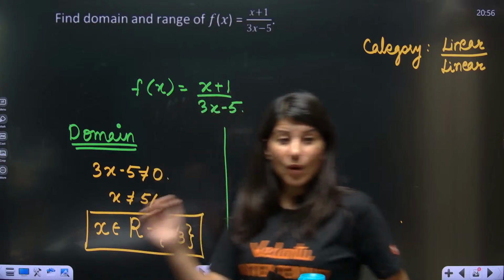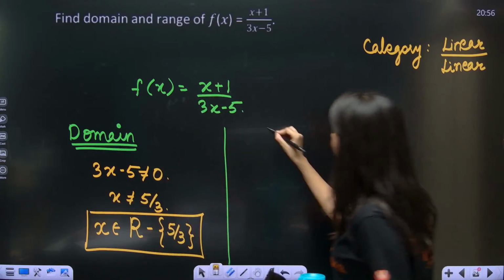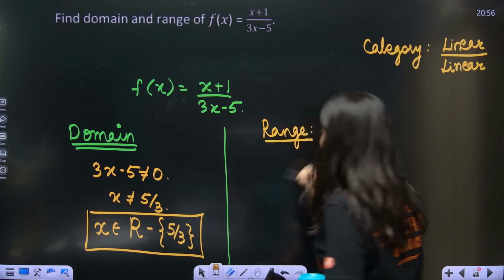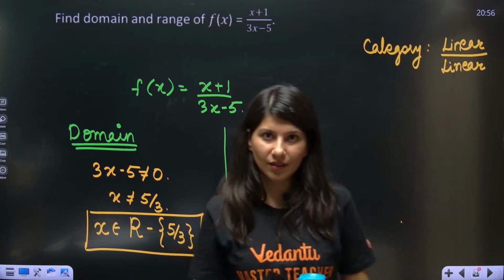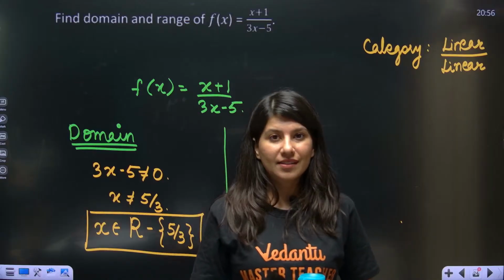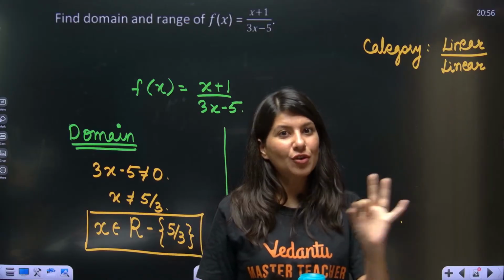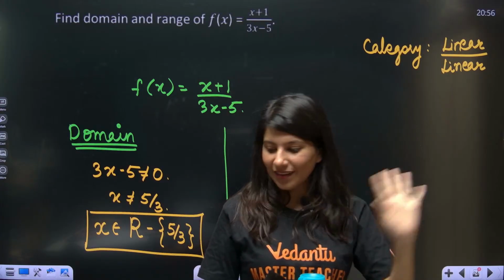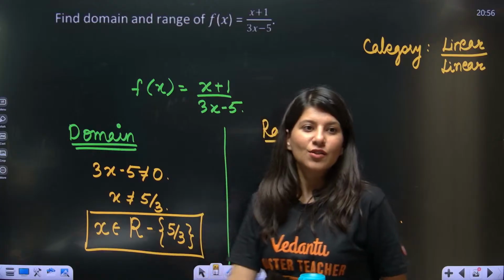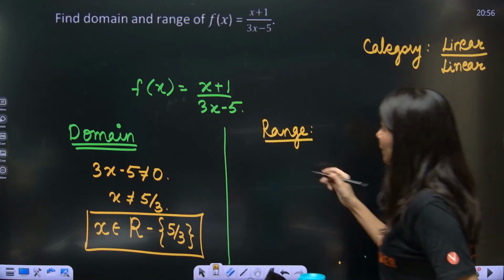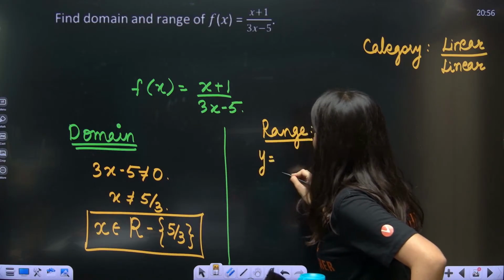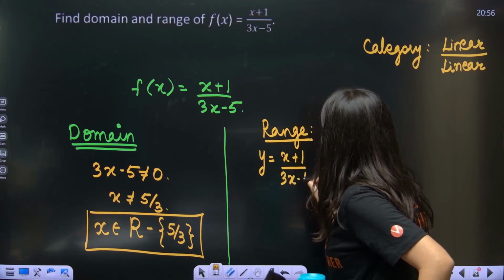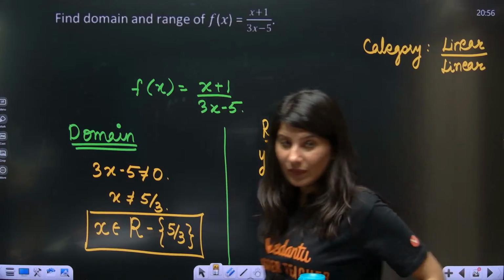Okay. Now one interesting thing, now let's talk about range. Calculation of range is always slightly more difficult than calculating domain. Understand this and keep this in mind, that calculation of range will require more effort, more brain, more tricks, and more steps. So how to calculate range? First of all, what we will do is y is equal to x plus 1 upon 3x minus 5. This is your function, okay, right?